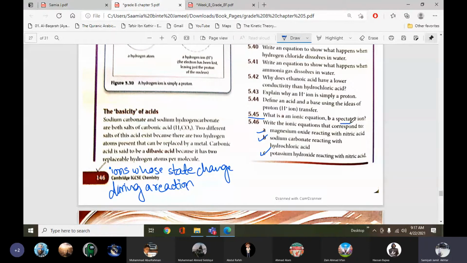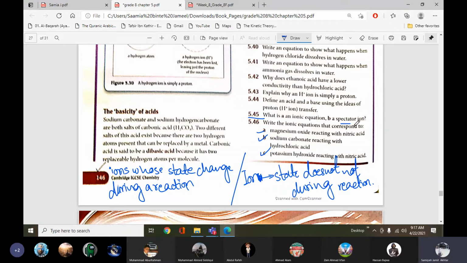Spectator ions are those ions whose state does not change during a reaction, and they stay in the solution. So this is the definition of them.